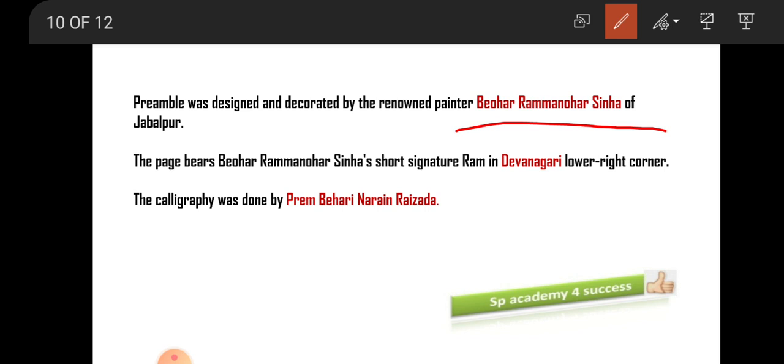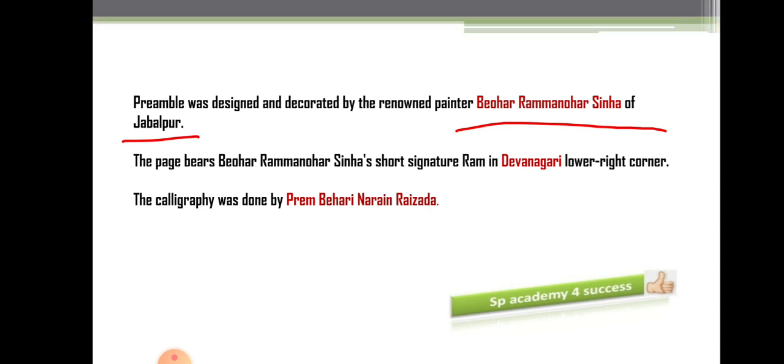He was from Jabalpur. The story behind this is that Beohar Ram Manohar Sinha ji used to stay in Shantiniketan. When he stayed there, he met Acharya Nandlal ji, who came to know that he is a very famous painter. So he allotted the work of painting, designing and decorating the preamble.